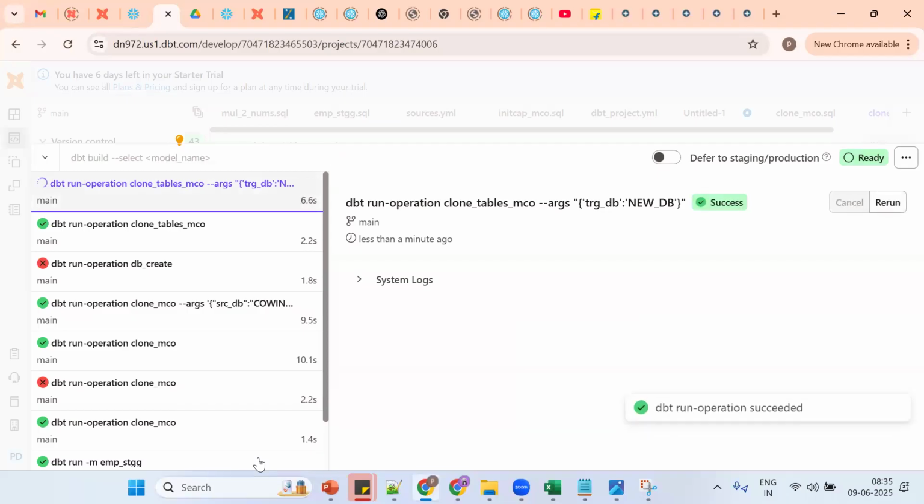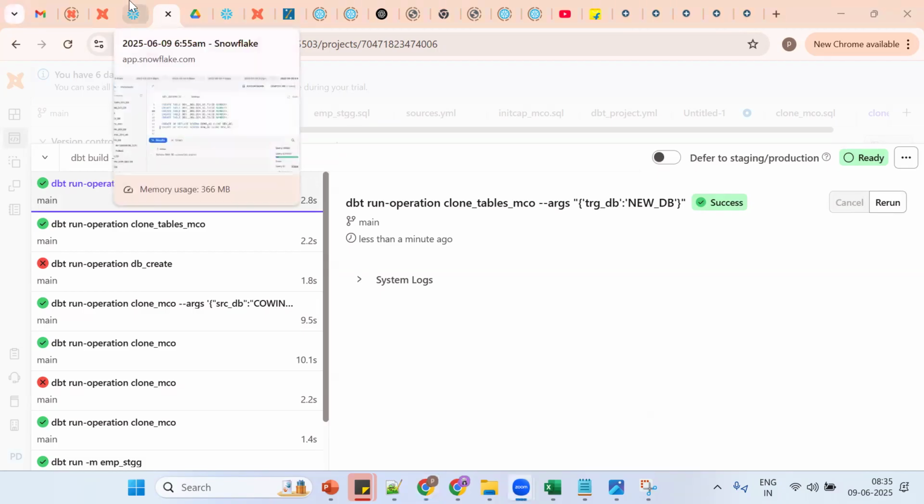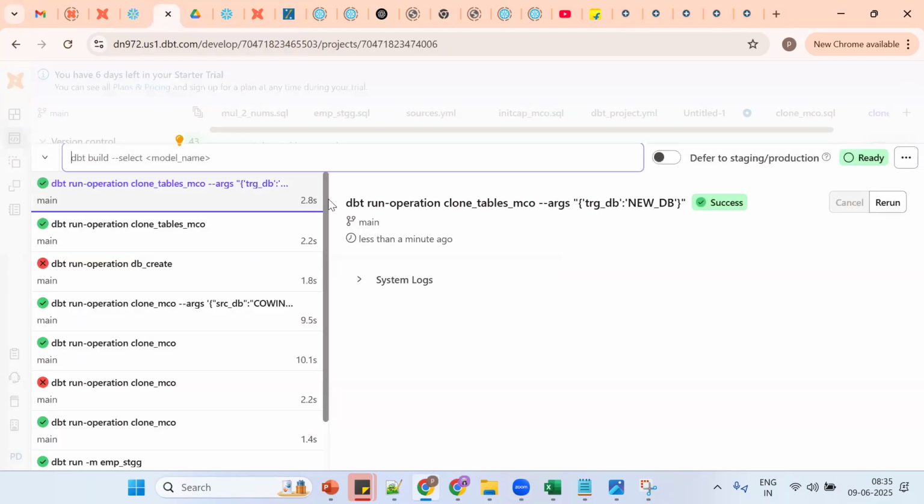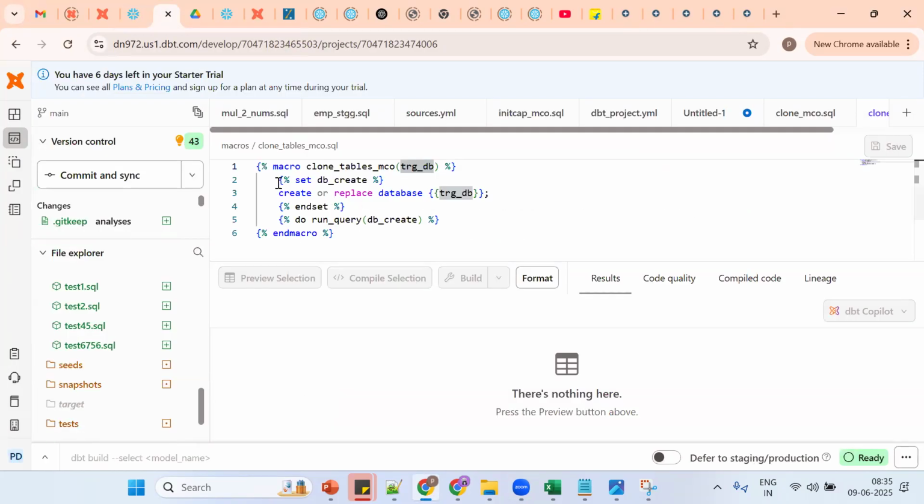So the database is created, simple thing. If I want to create tables, what is required? Database and schema are required. Now the database has been created. What's the next step? Create schema. The schema should be created. So this is the first step, so copy the same logic.